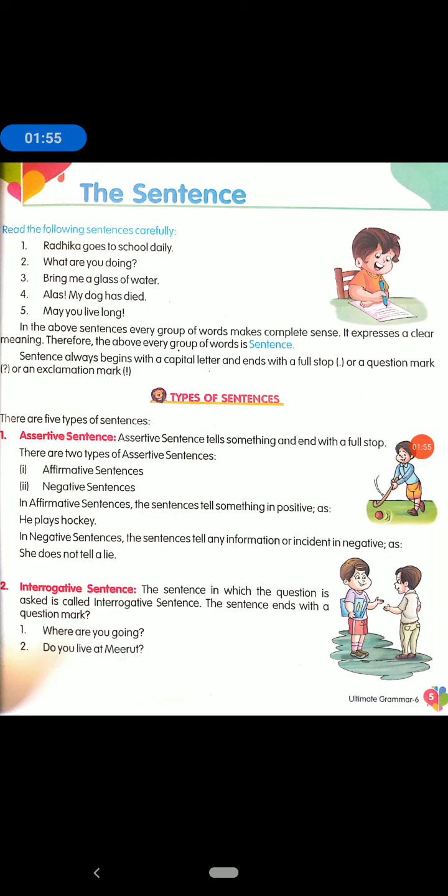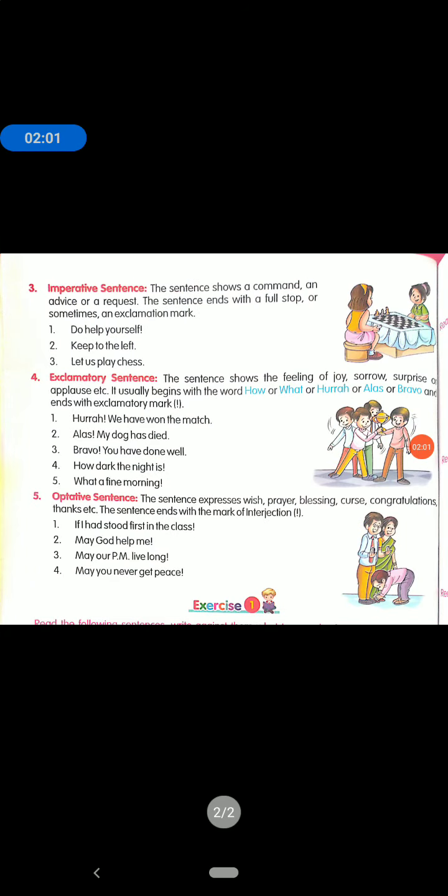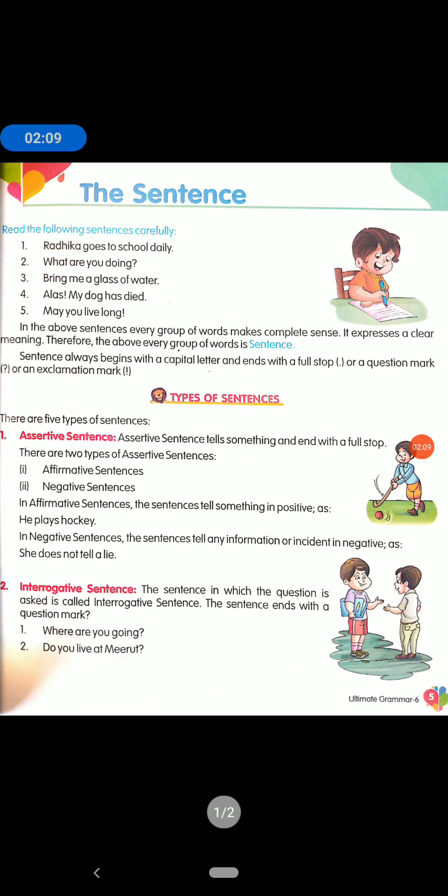There are 5 types of sentences. First is assertive sentence, second is interrogative sentence, third is imperative sentence, fourth is exclamatory sentence, and fifth is optative sentence. Now we will discuss them one by one. First is the assertive sentence. An assertive sentence tells something and ends with a full stop.